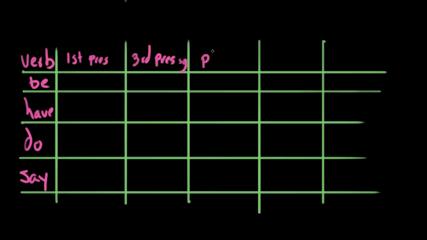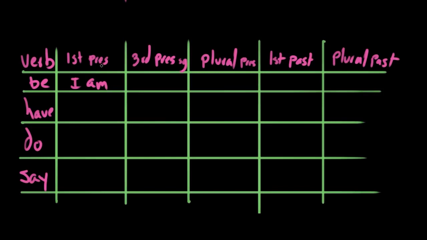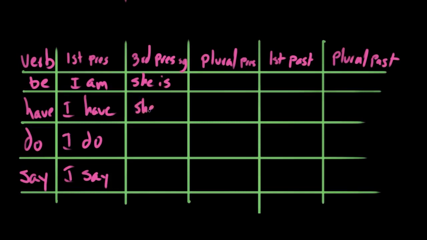But for now, let's just focus on 4 verbs: to be, to have, to do, and to say. So let's take these verbs and make them work for a bunch of different people in different times. So in the first person, when we're talking about ourselves, when I'm talking about myself, in the present I would say I am. I have. I do. I say.